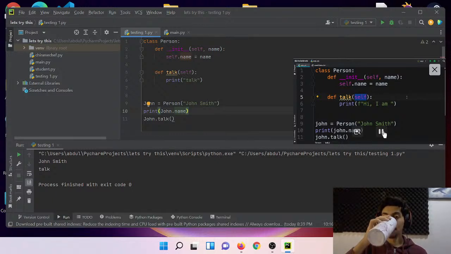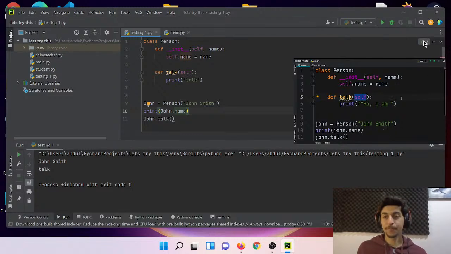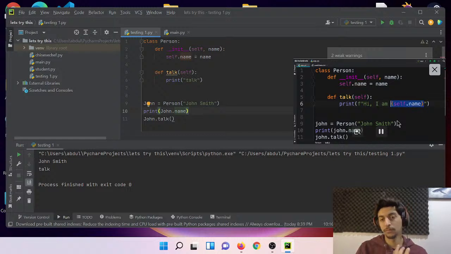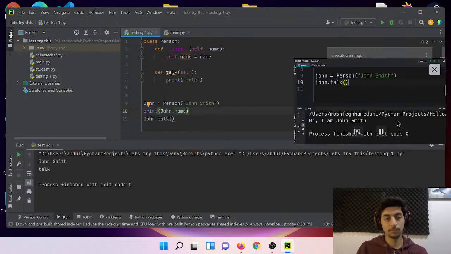And this should be the very first parameter of every method, okay? So with this self, we can get reference to the current object. So we can add curly braces and type out self.name. This returns the name attribute of the current person object. With this, we can remove line 10, where we print john.name, and simply call john.talk. Let's run our program. "Hi, I am John Smith."